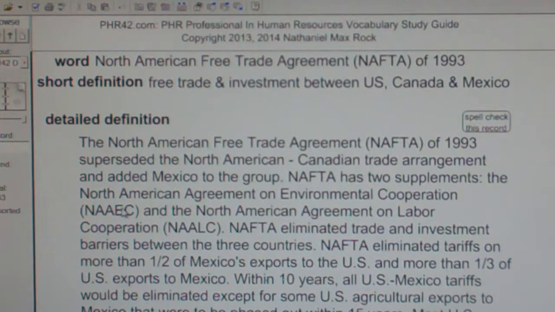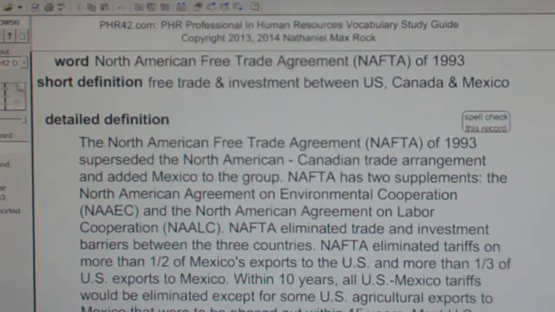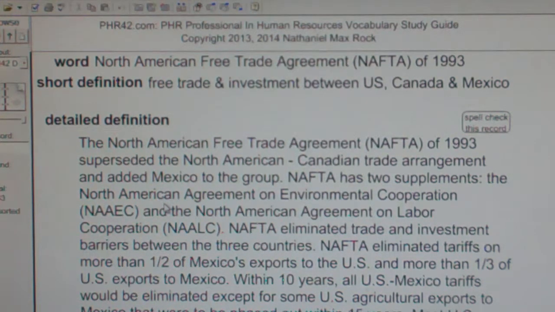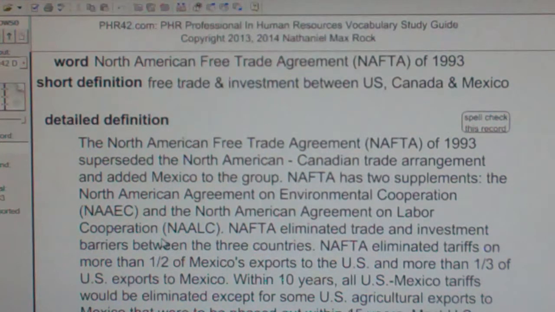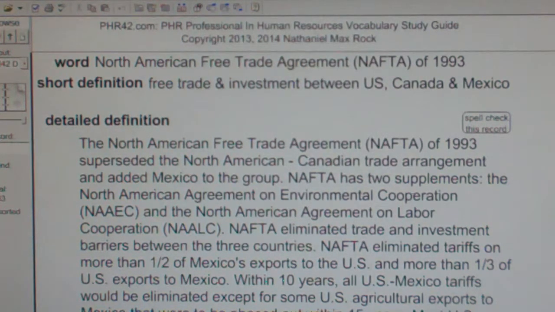North American Free Trade Agreement, NAFTA of 1993. Free trade and investment between U.S., Canada, and Mexico. The North American Free Trade Agreement, NAFTA of 1993, superseded the North American-Canadian Trade Agreement and added Mexico to the group. NAFTA has two supplements, the North American Agreement on Environmental Cooperation, NAAEC, and the North American Agreement on Labor Cooperation, NAALC. NAFTA eliminated trade and investment barriers between the three countries.